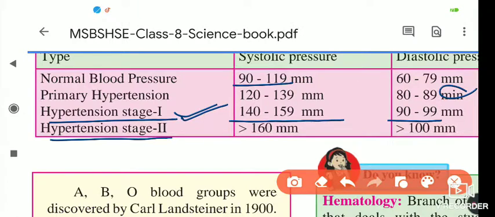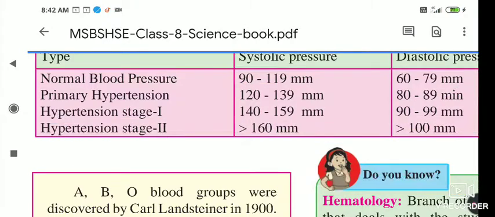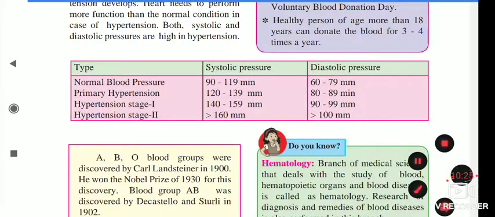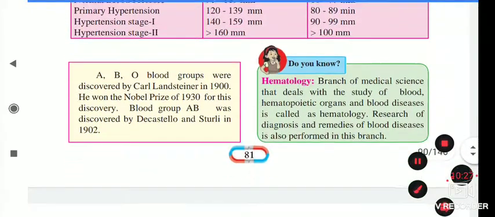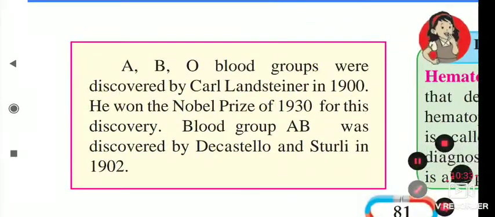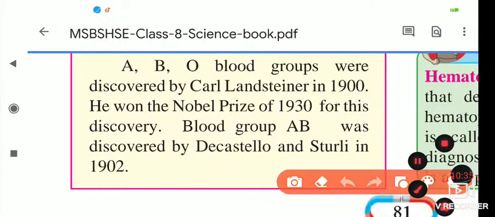In this, the systolic pressure increases to more than 160 mm. In your 90s it becomes 160, which means it nearly doubles, and in the 60s it becomes more than 100 mm diastolic pressure. So this much pressure arises in the body when the person is getting BP, or hypertension. Next point: the A, B, O blood groups were discovered by whom?